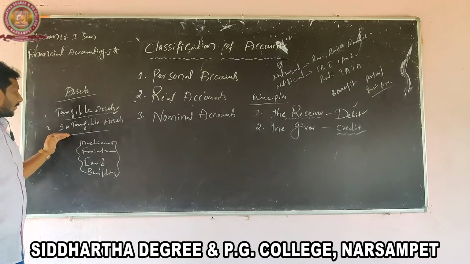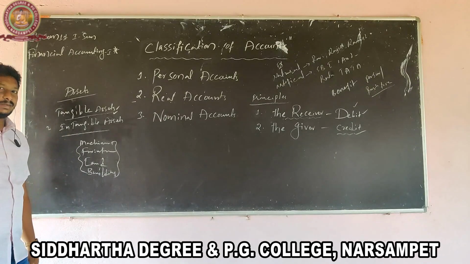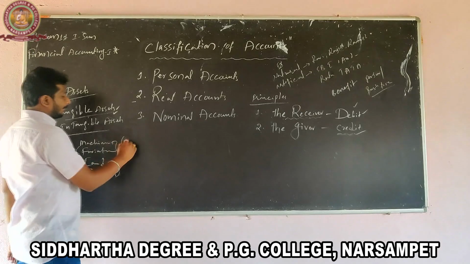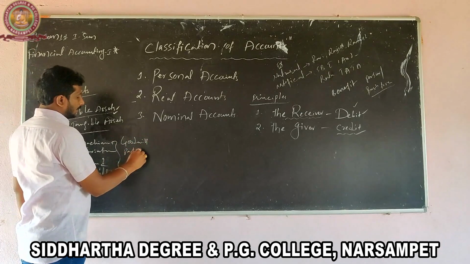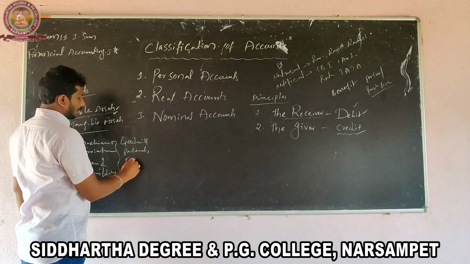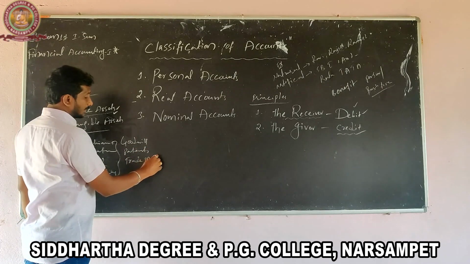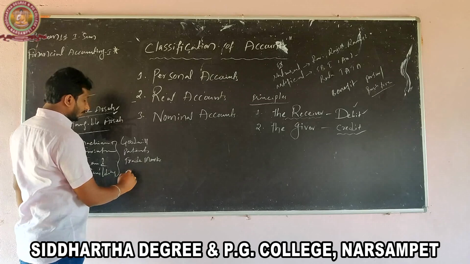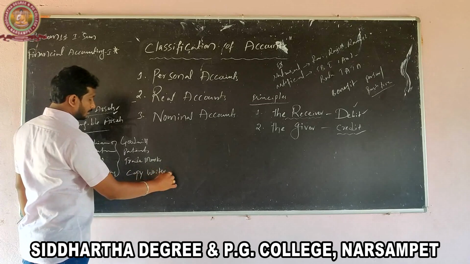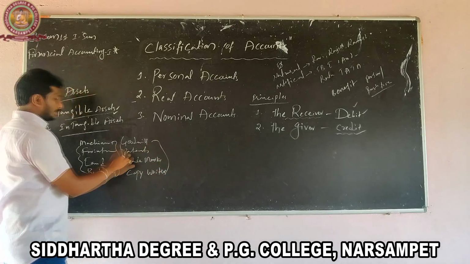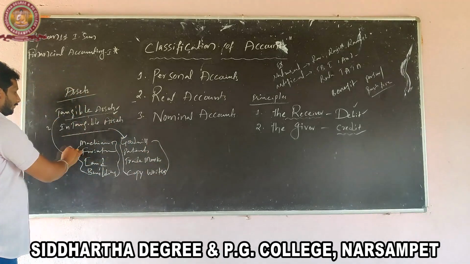Next, intangible assets. What are intangible assets? Goodwill, patents, trademarks, copyrights. So these are intangible assets.